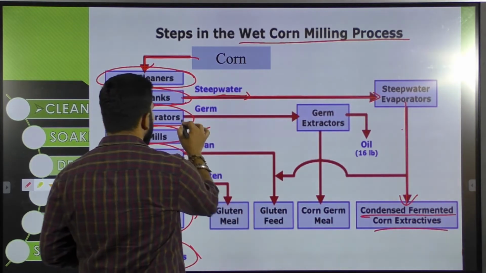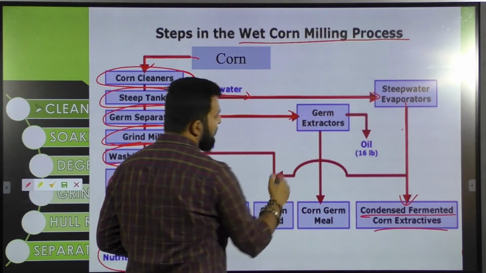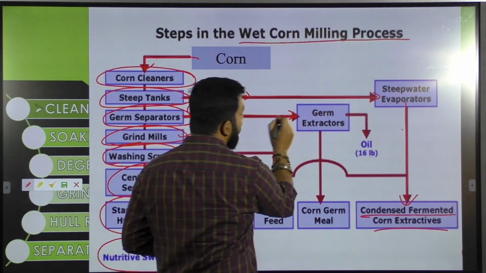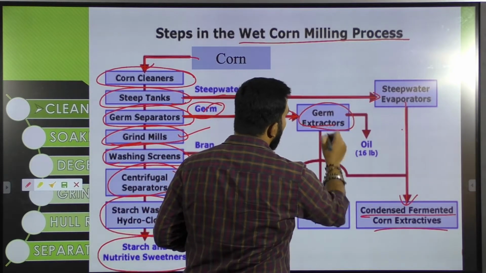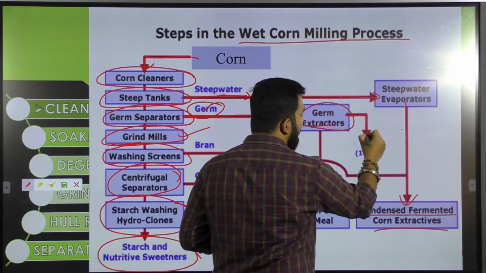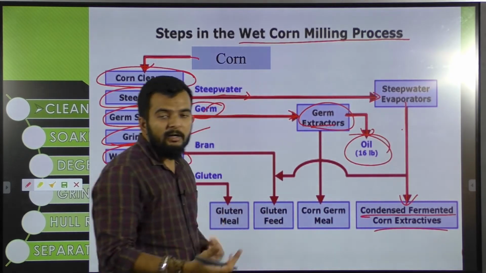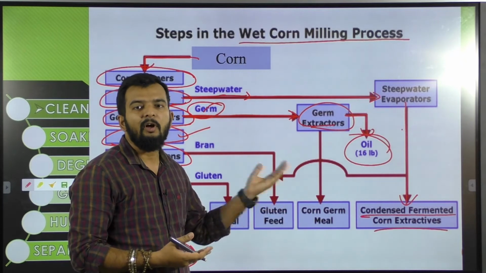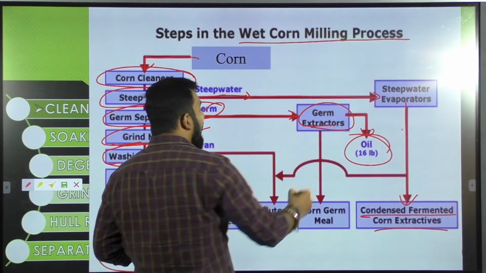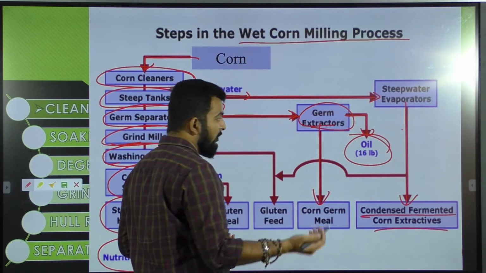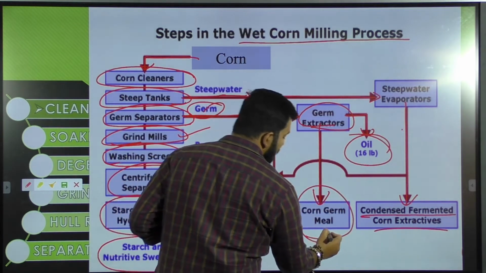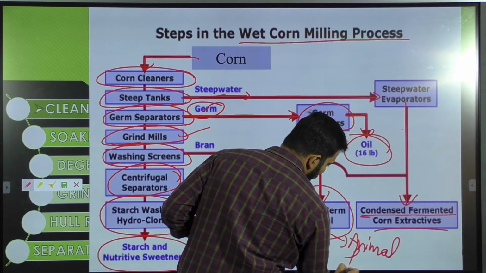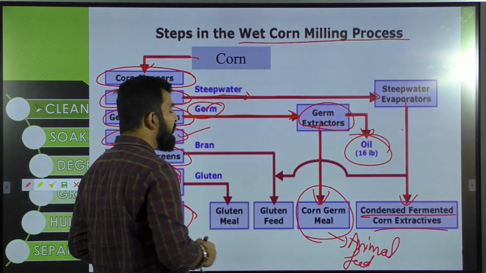From the germ separator you will get the germ separated. The byproduct of germ separators are your germs. After the germs have been separated, they will be sent for oil extraction. As we have read, corn germ is rich in oil, so it is sent for corn oil extraction. The leftover after extraction of germ oil will be your corn germ meal, which is mostly used as animal feed.